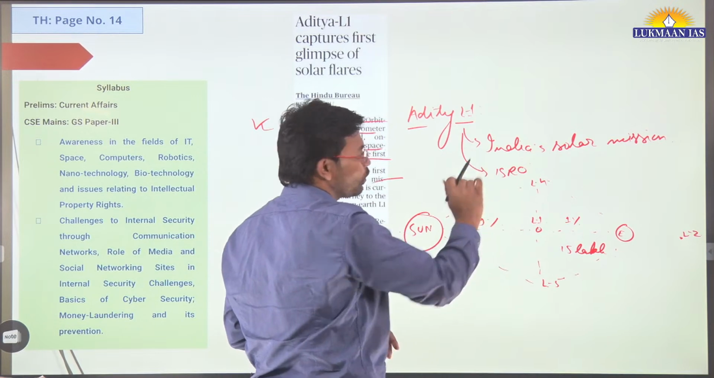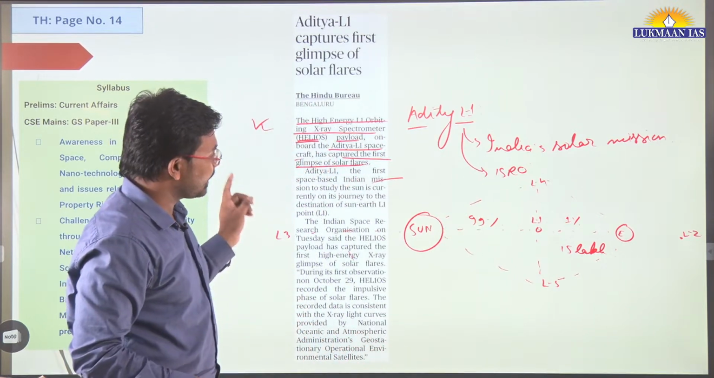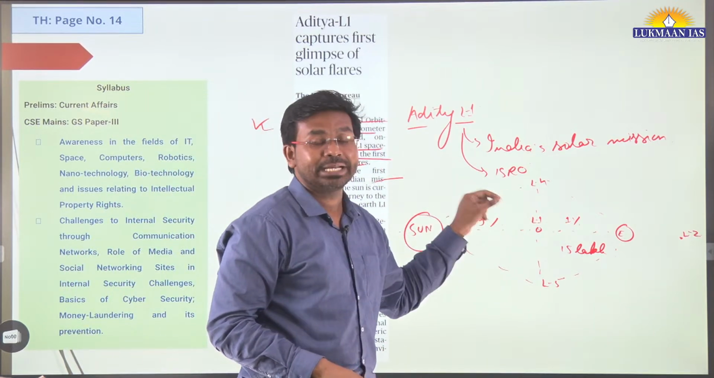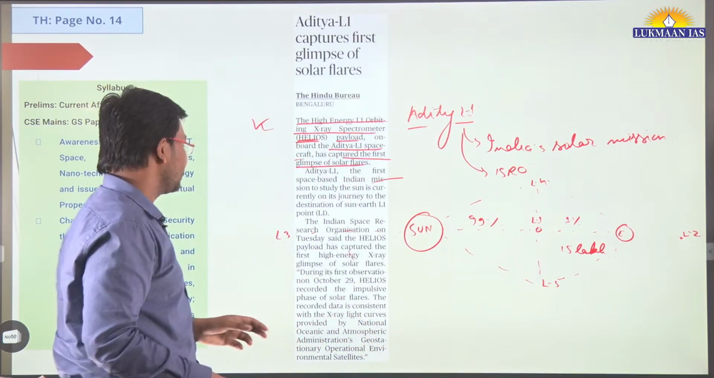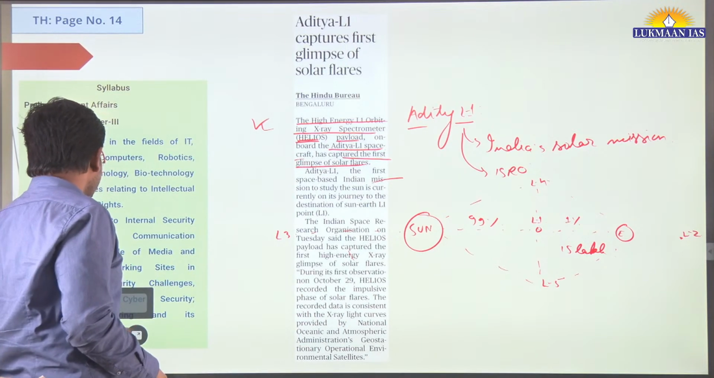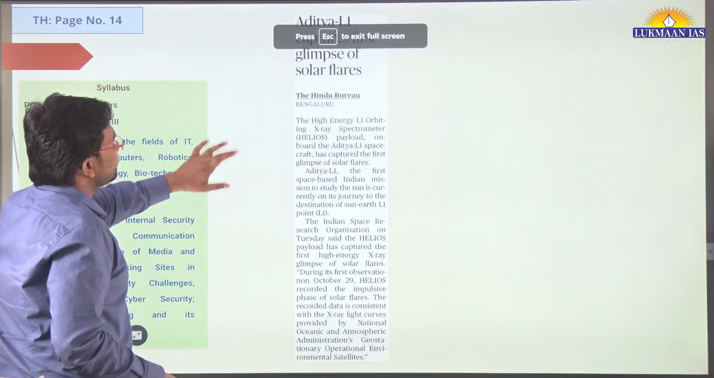Once it reaches there, along with Earth, let's say Earth is orbiting around the Sun, this Halo orbit is also going to make an orbit around the Sun, and this spacecraft will be relatively stable at this point. It is going to share data with Earth. So let's solve a question related to this topic.